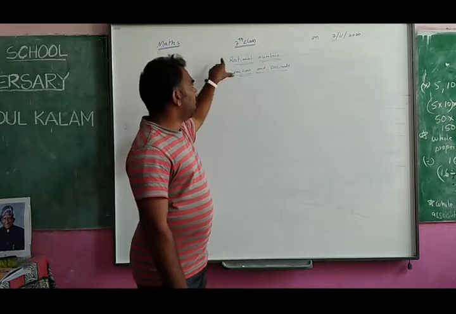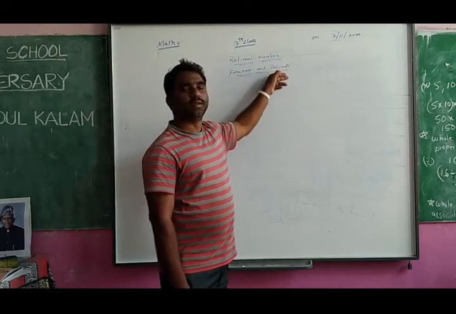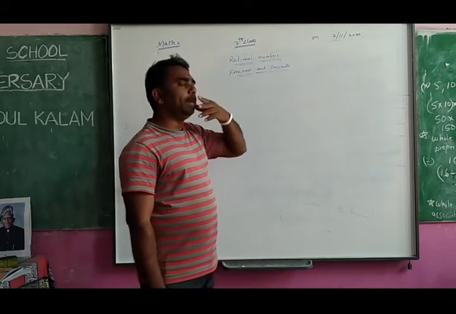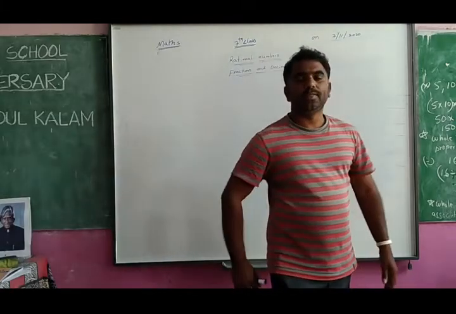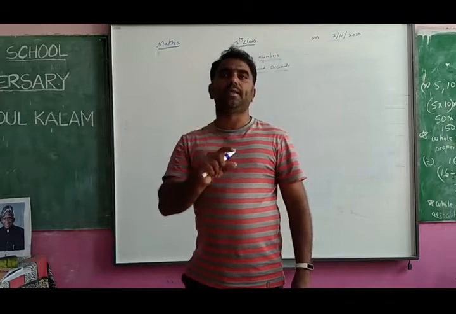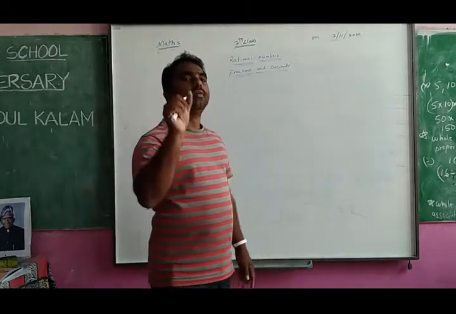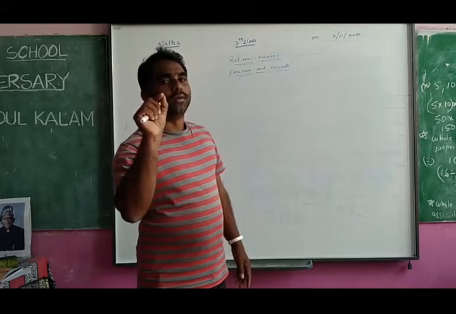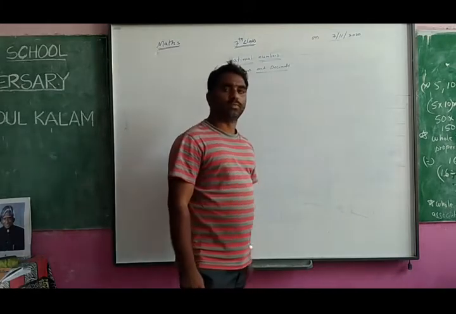These are all the same: rational numbers, fractions and decimals. Everyone is the same, but in a different form. The numbers which are in the 'by' form, meaning one number by another number, are called fractions. The numbers which are in the dot, point form, are called decimals.